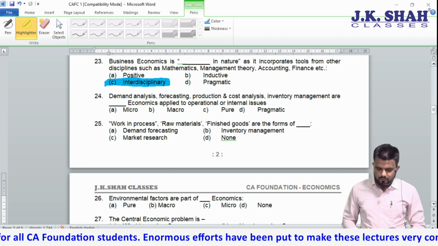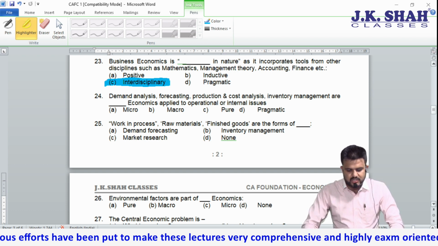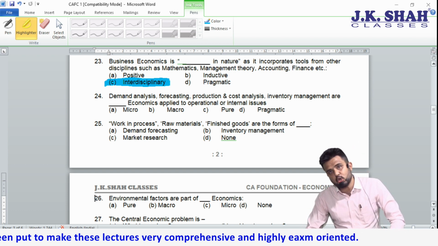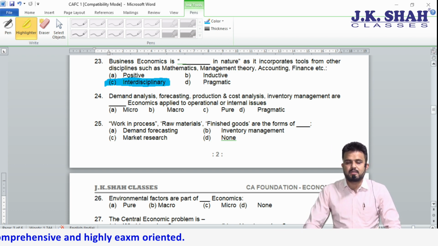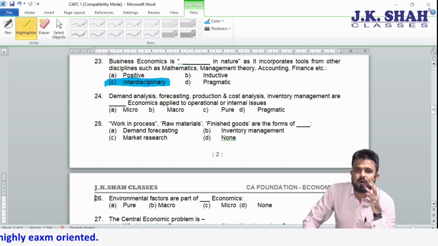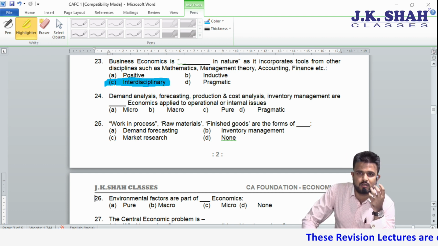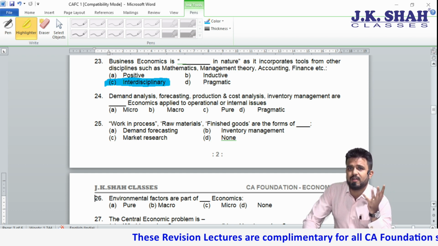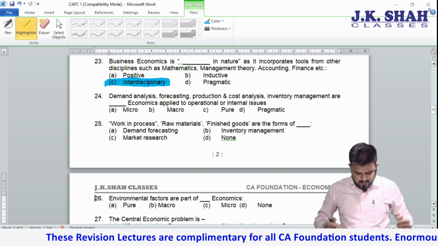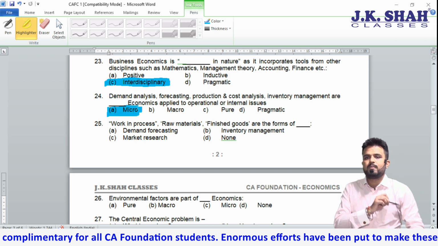Moving to the next, 24. Demand analysis, forecasting, production and cost analysis, inventory management are dash economics. Now students, in foundation economics we have a topic called demand forecasting. We have a topic called production. We have a topic called theory of cost. Now these are all part of micro. The name of the chapter itself will tell you that we are studying microeconomics. So the very simple answer: micro.